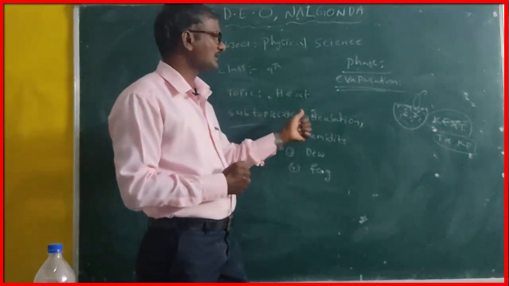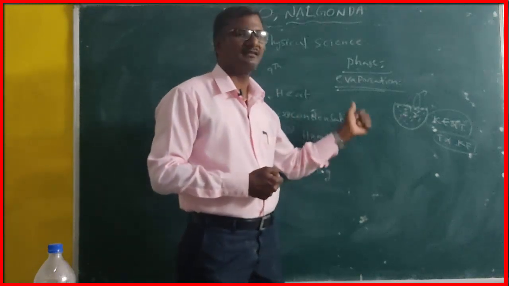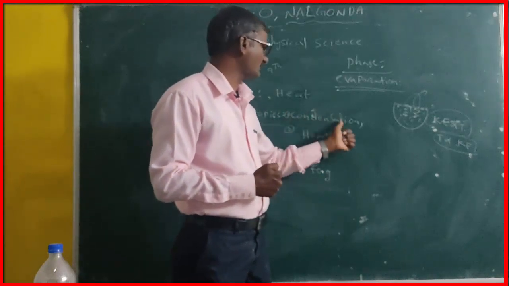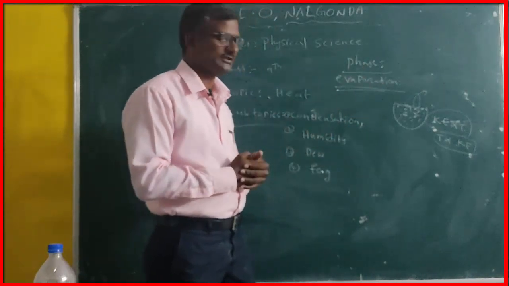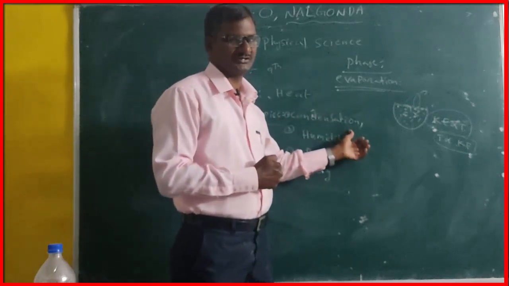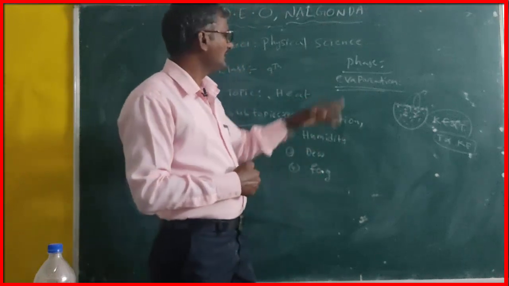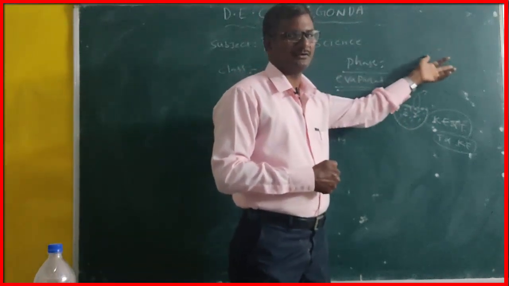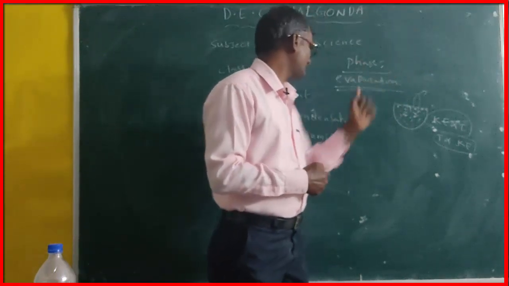That reverse process of evaporation is called condensation. Nothing but the definition of condensation: phase change from water vapor to liquid water. In the case of evaporation, liquid water to water vapor, nothing but liquid state to vapor or gas state.